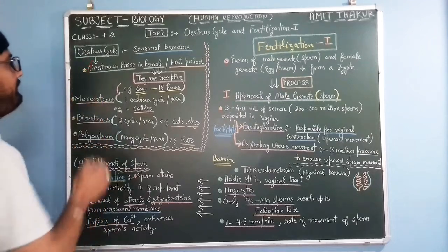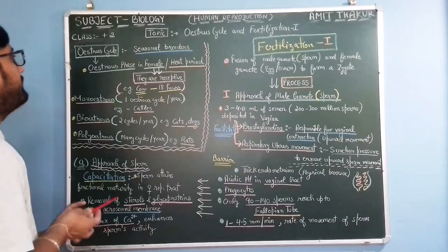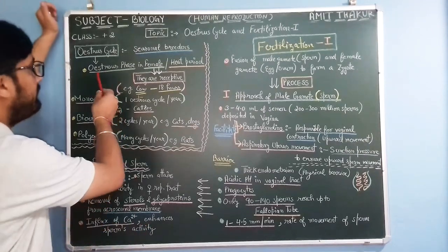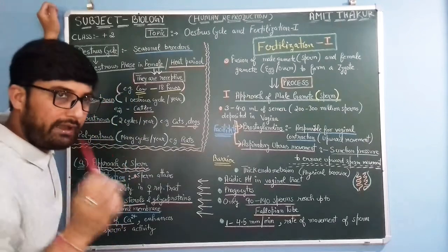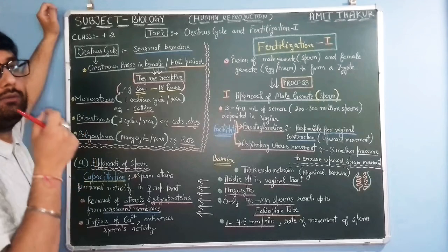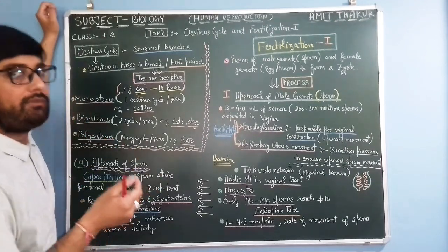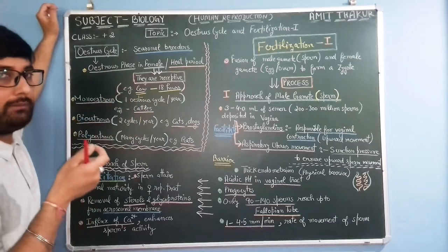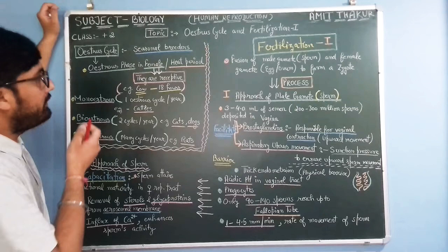So in case of the oestrus cycle, in seasonal breeders, when this oestrus phase becomes active in the female reproductive system as well as in the male reproductive system, this is known as this phase.